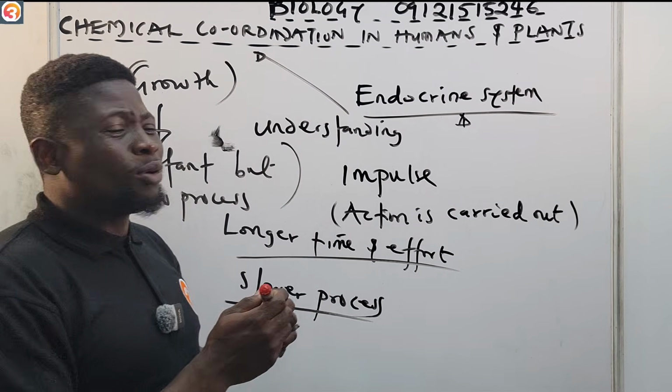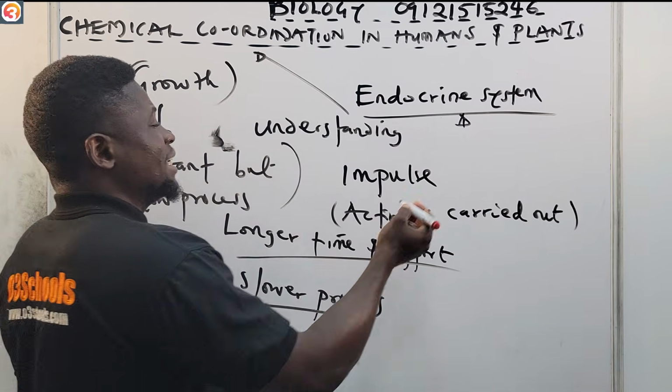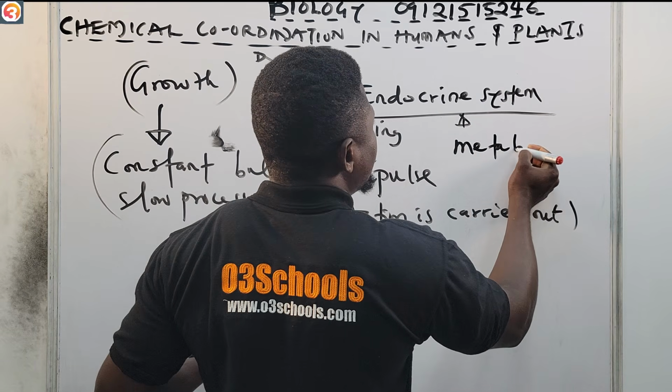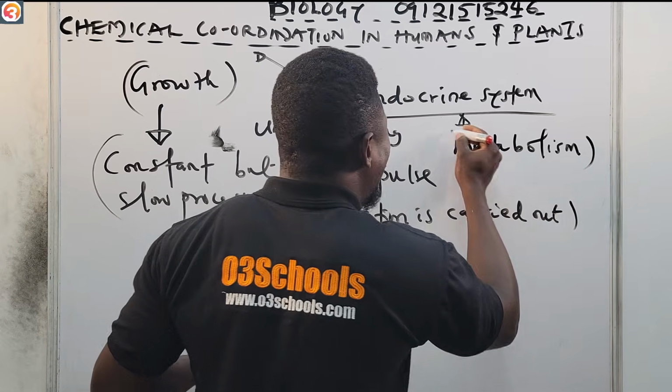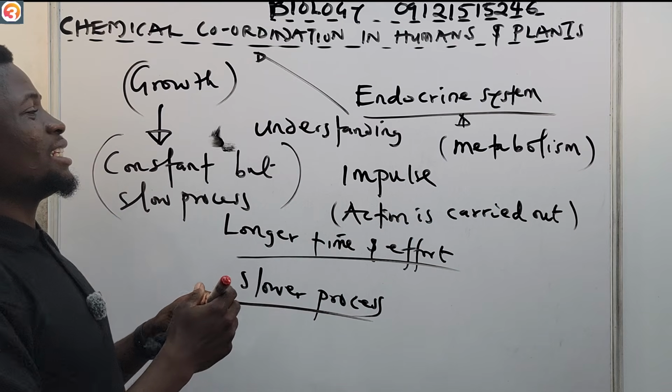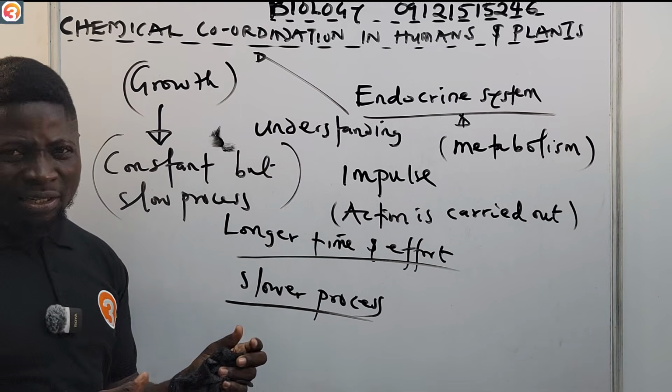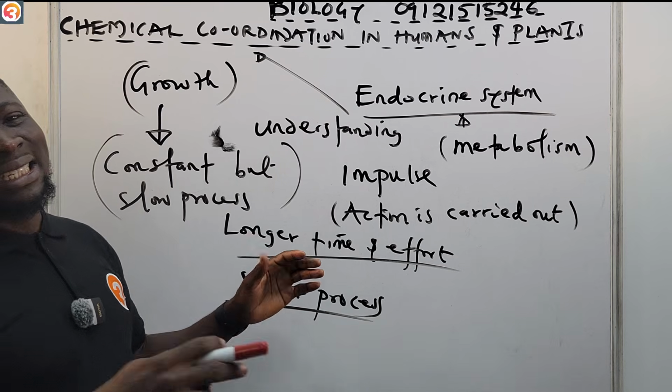Therefore, slower processes like growth and metabolism have a separate system because they are slower. It's not something that happens just instantly.